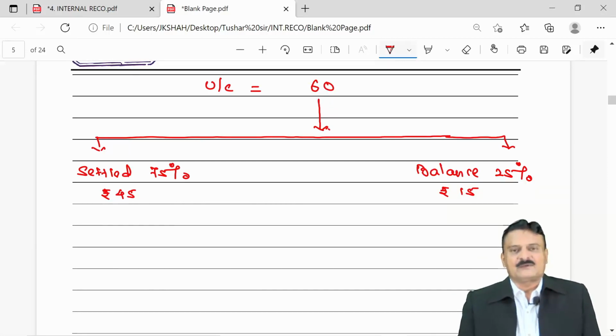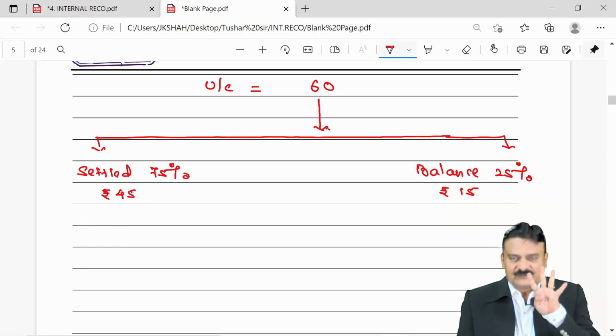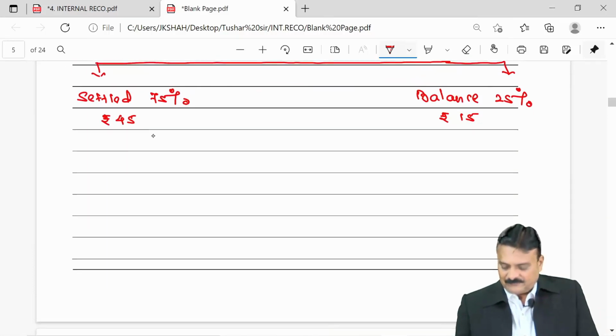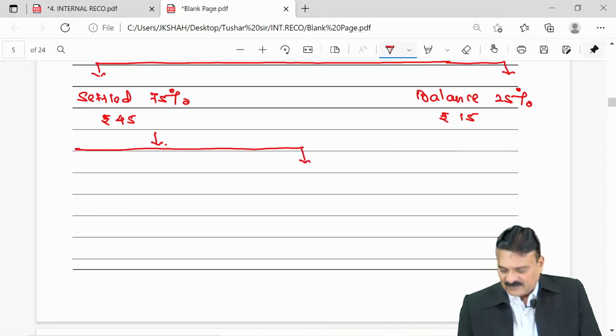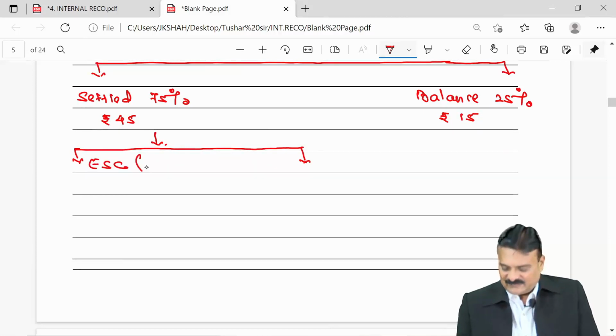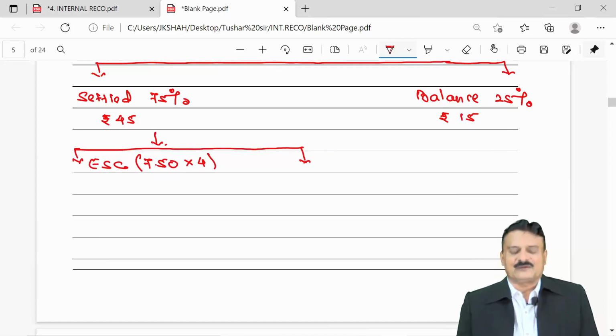What we read just now, how are you settling that 45 rupees? By giving him 4 shares of 7.50 each. So against 45 rupees, our company is issuing them shares, means equity share capital. 7.50 per share, and that kind of 4 shares.